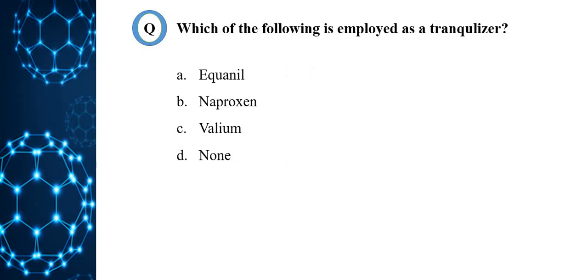So the next question: which of the following is employed as a tranquilizer? Before going to the answer, we'll see what tranquilizers are. A tranquilizer is a chemical substance which cures mental diseases. These are used to release mental tension and reduce anxieties. That is the main function of tranquilizers.